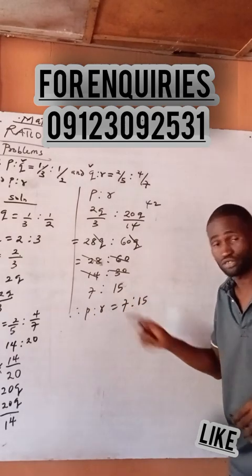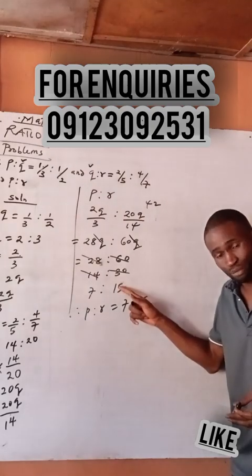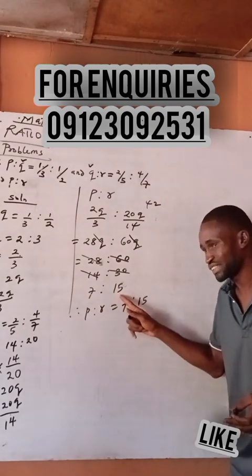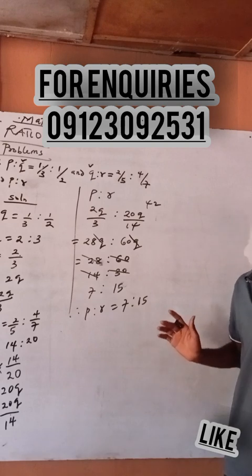I will stop here because nothing else can divide. 3 can divide 15, but 3 cannot divide 7. 5 can divide 15, but 5 cannot divide 7. So I will leave my case. I rest my case.